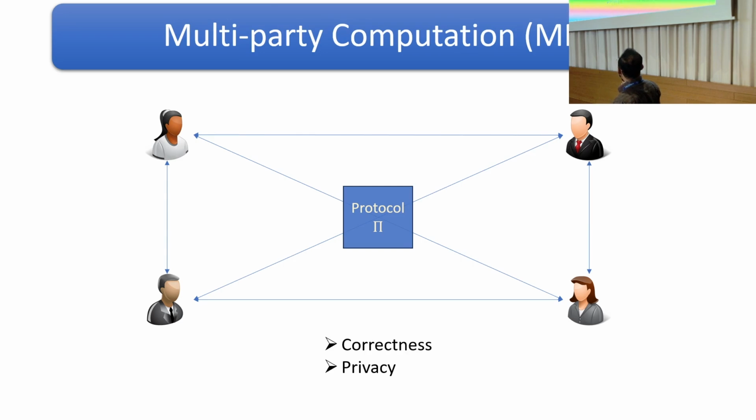MPC allows computation among a set of mutually distrusting parties on their private inputs. The security guarantees give correctness, that is, the output of the function is correct. It also ensures privacy, that is, if a party is corrupt and trying to gain additional information, it cannot learn anything beyond the output of the functionality.